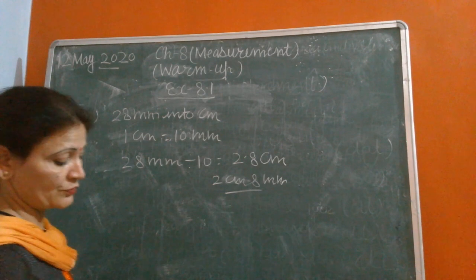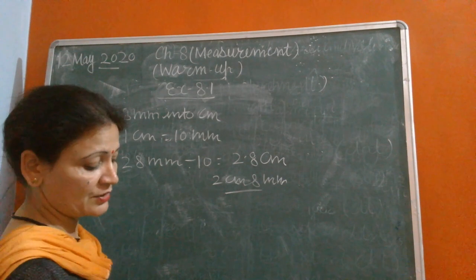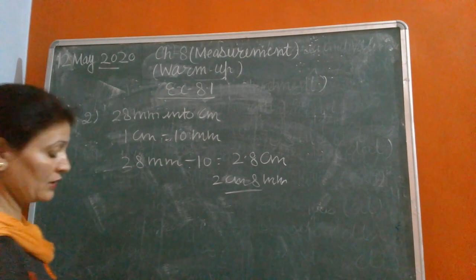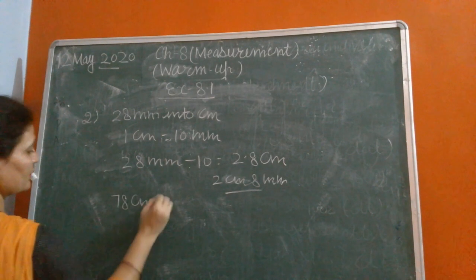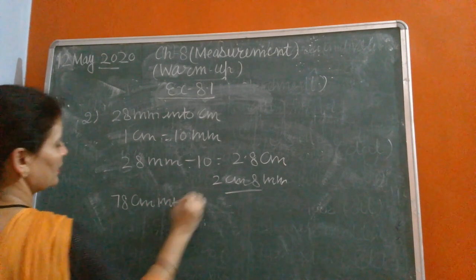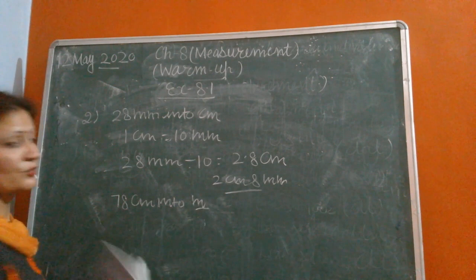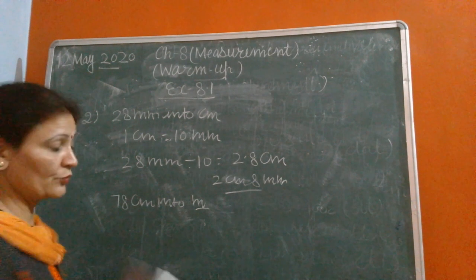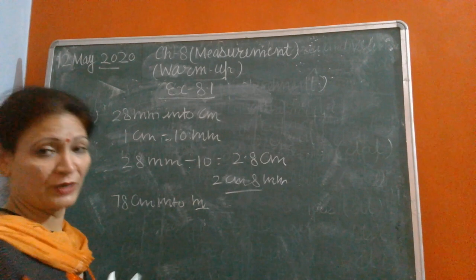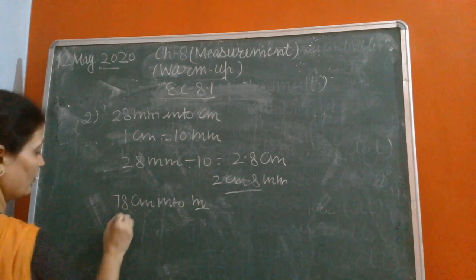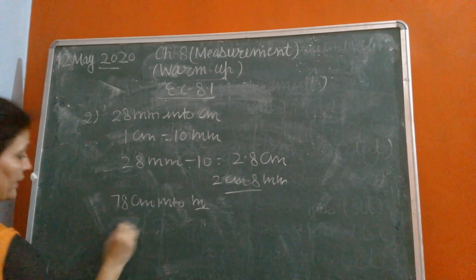Part B of question 2, 78 centimeter into meter. Because meter is a bigger unit, and I have told you if we change any unit into a bigger unit, we will divide.